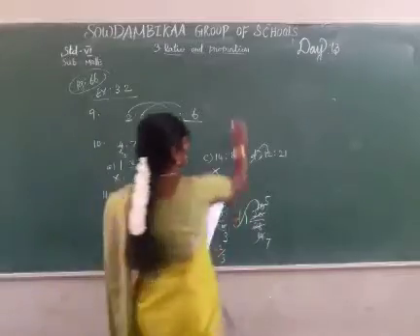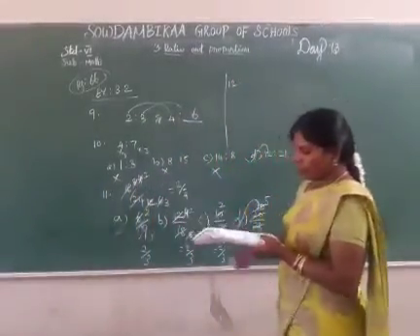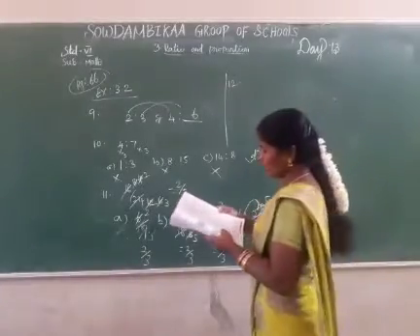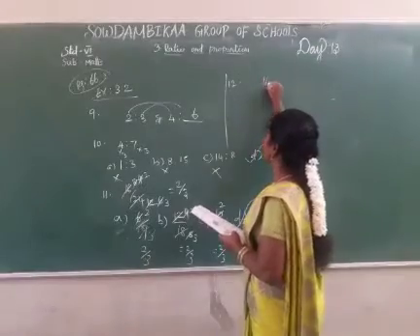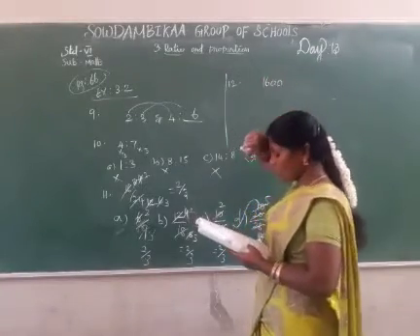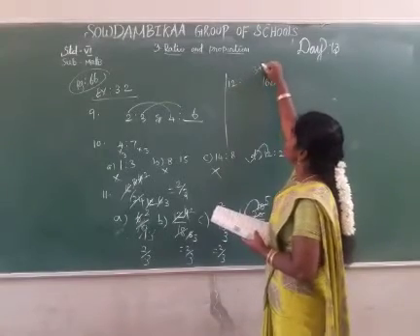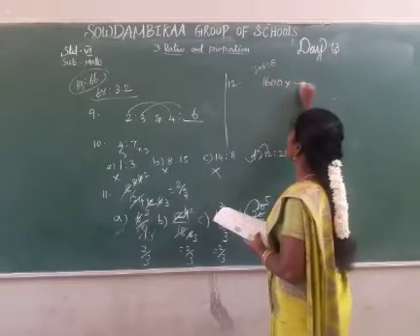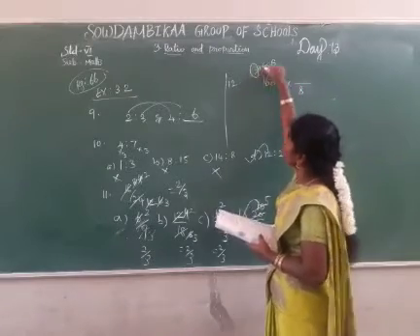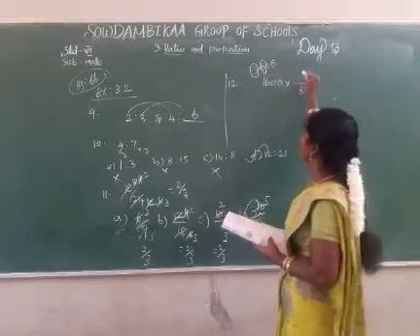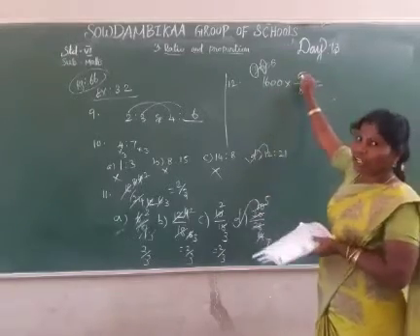The last one, the 12th one. If 1600 is divided among A and B in the ratio 3:5, then B's share is how many rupees? The total sum of the ratio is 8: 3 plus 5 is equal to 8. So divide by 8. B's share how much? The first one, 3, is A's share, and 5 is B's share. So 5 divided by 8, times 1600.